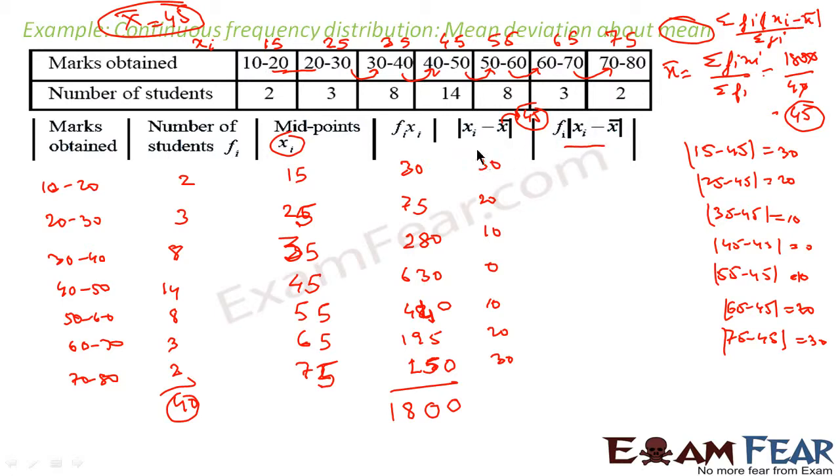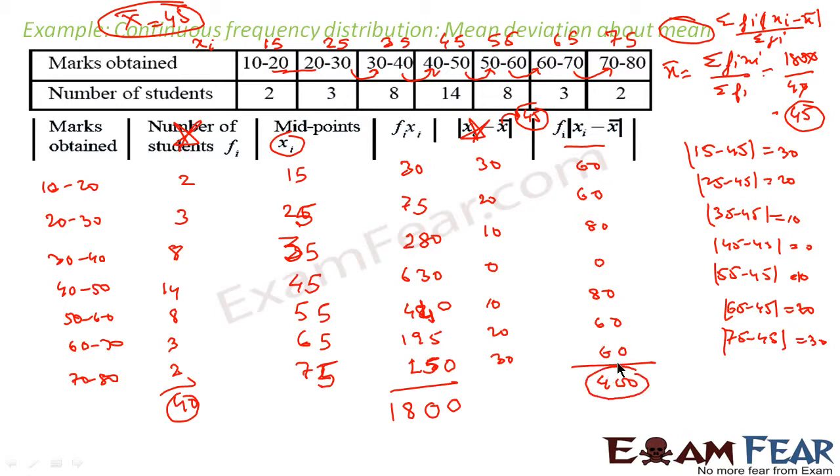So this is nothing but this into this. I'll put a star mark here, this star mark into this star mark, right? You just multiply these two star marks. 2 into 30 is nothing but 60. 3 into 20 is nothing but 60. 8 into 10, 80. 14 into 0, 0. 8 into 10, 80. 3 into 20, 60. 2 into 30 is again 60. You add these: 60, 120, 80, 200, 280, 280 plus 60, 340, 60, 400.